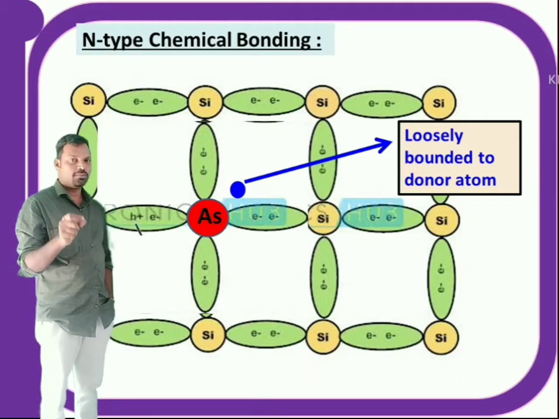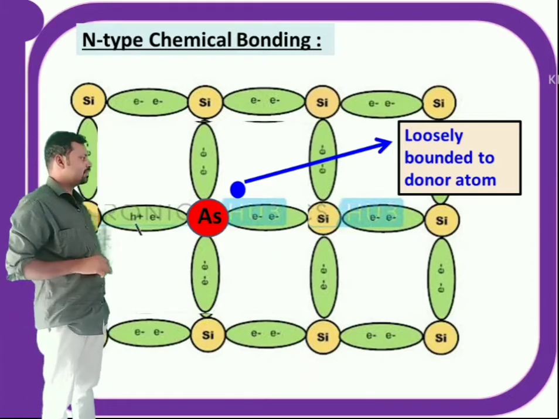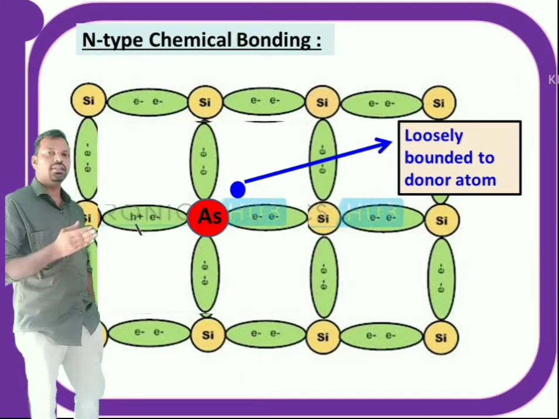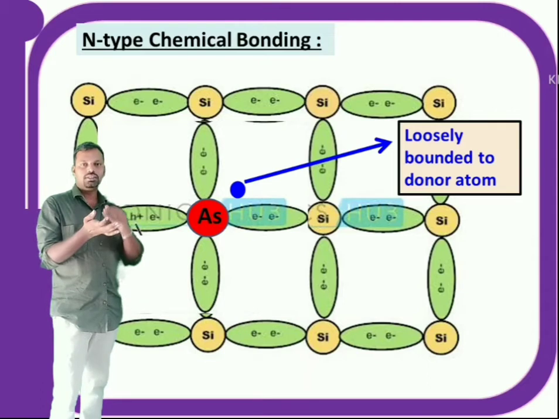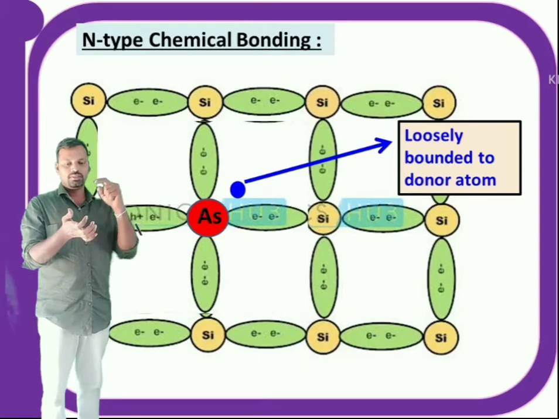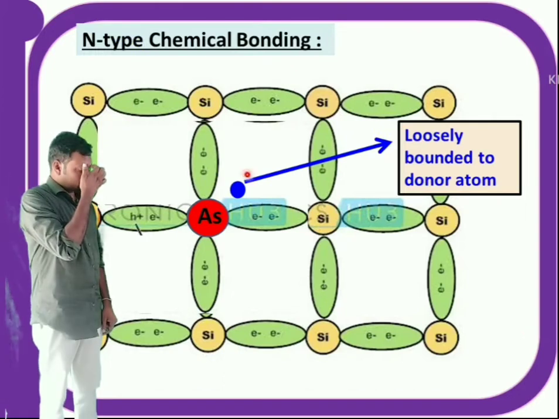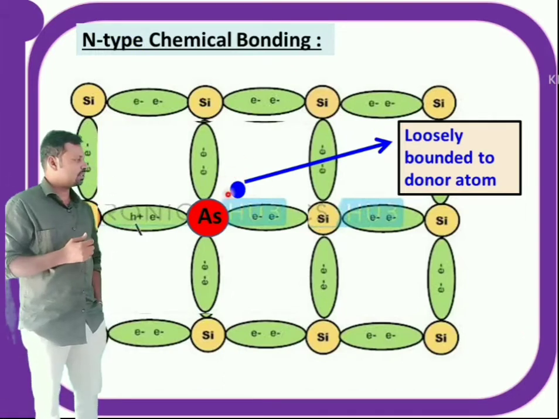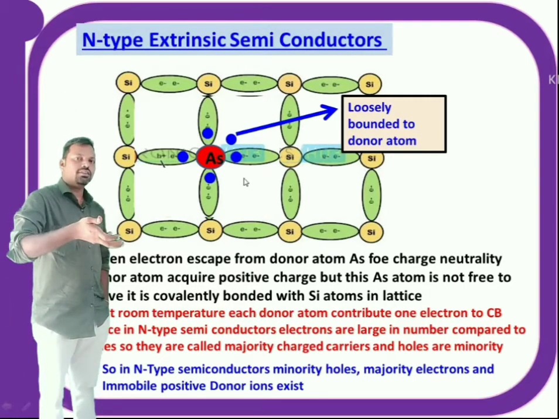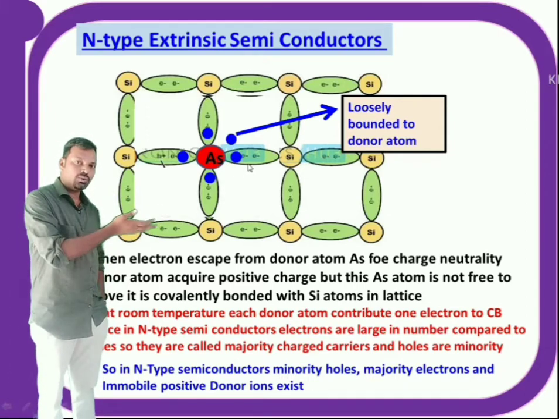Now if you supply a very small amount of energy, that electron will escape from the arsenic atom. If you supply a small amount of energy in the order of 0.01 electron volt, then this electron leaves the parent atom and moves to the conduction band. So each impurity arsenic atom is now ready to donate 1 electron. That's why arsenic impurity is called donor impurity. Each impurity atom contributes 1 extra electron. In this way, in n-type semiconductors, more electrons are created. That's why electrons are majority charged carriers and holes are minority charged carriers.